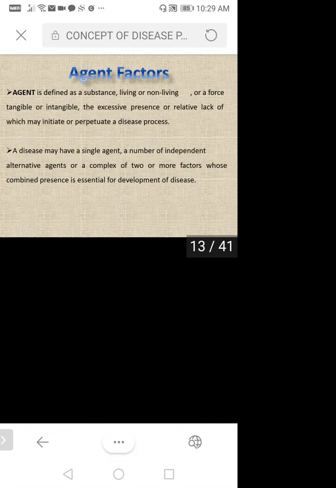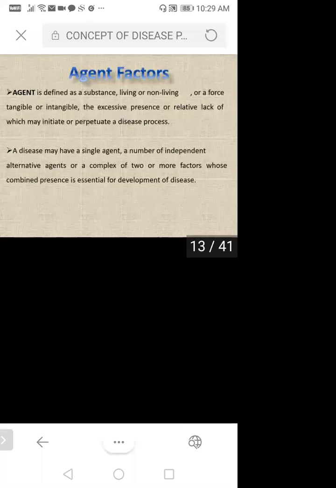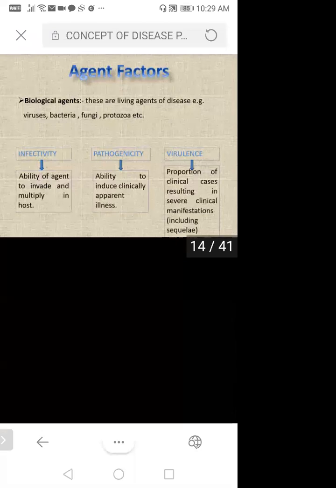Then agent may be a single agent, or there may be a number of independent alternative agents, or a complex of two or more factors whose combined presence is essential for development of disease. So what exactly these are?